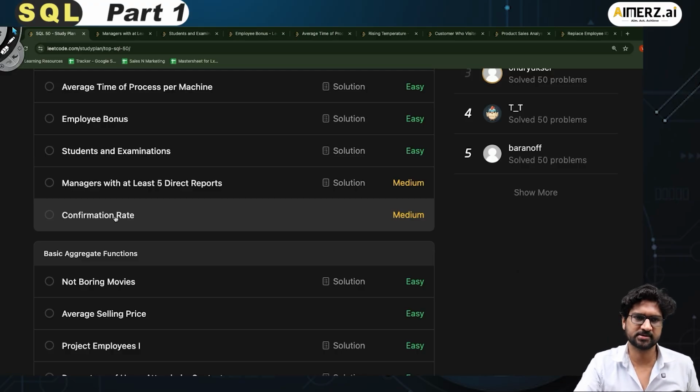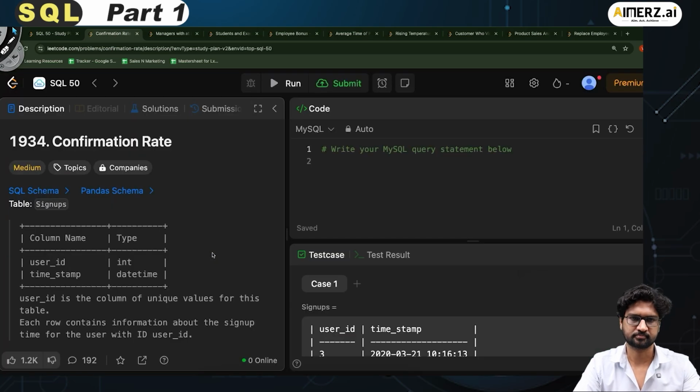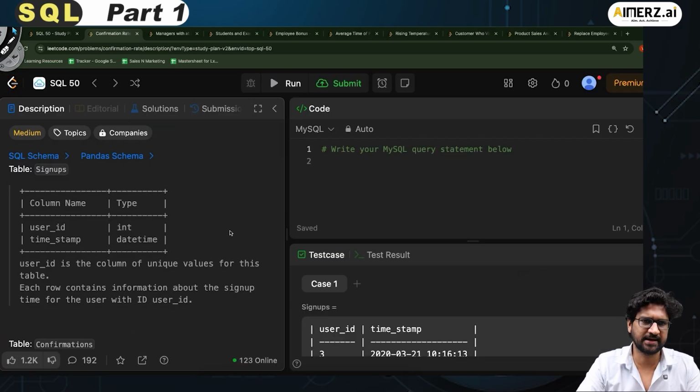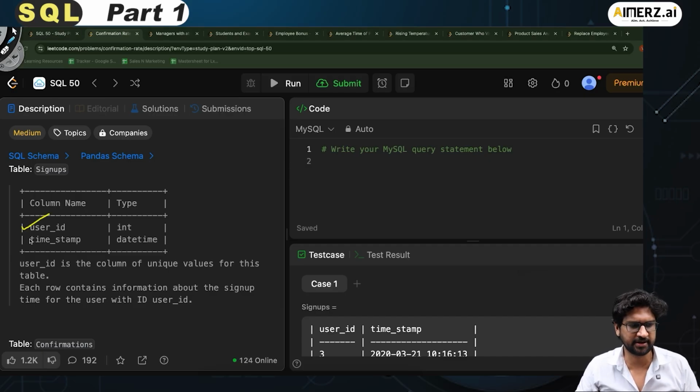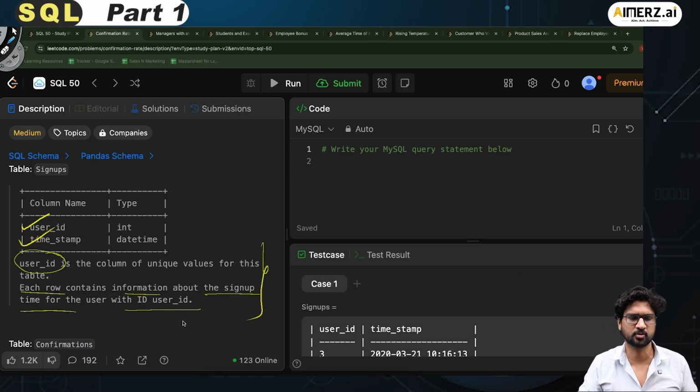Now let me click on this confirmation rate. The confirmation rate, what is that? It says that I have a table called signups, and it has two pieces of information: the user ID and the timestamp, int and datetime. This is the table, user ID, timestamp. User ID is the column of unique values for this table, so it might be a primary key.